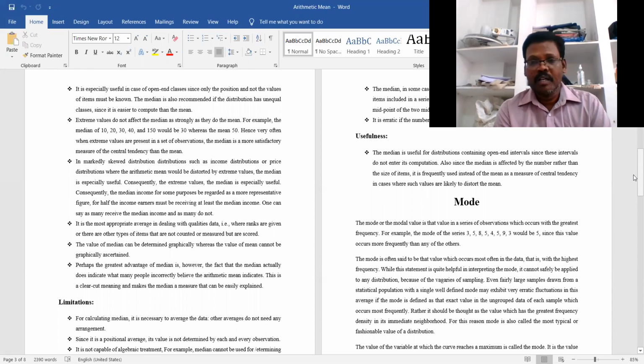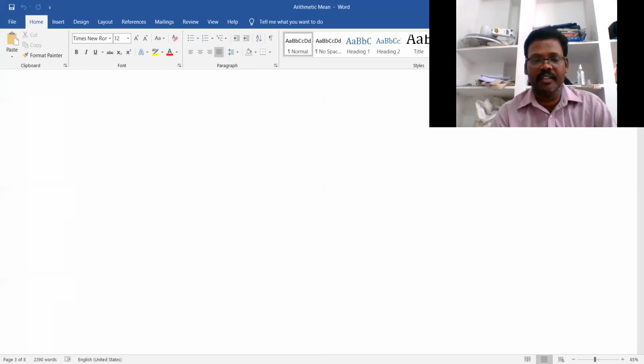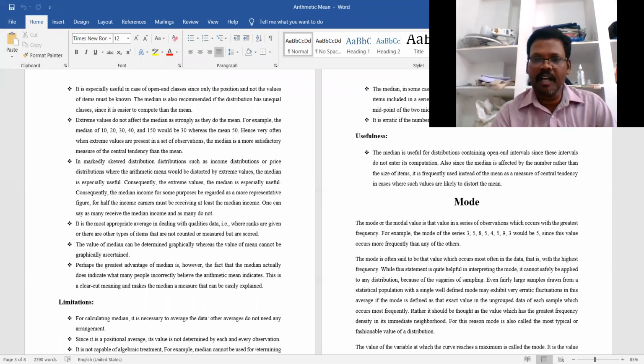Also, since the median is affected by the number of items rather than their size, it is frequently used instead of the mean as a measure of central tendency where such values are likely to distort the mean. So like that, from the arithmetic mean and median, we have some merits, demerits and limitations of